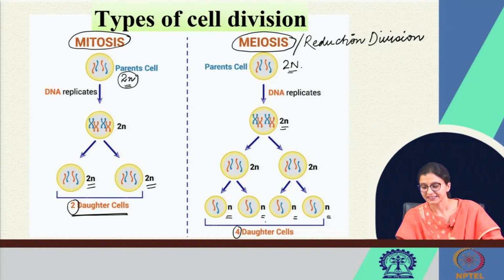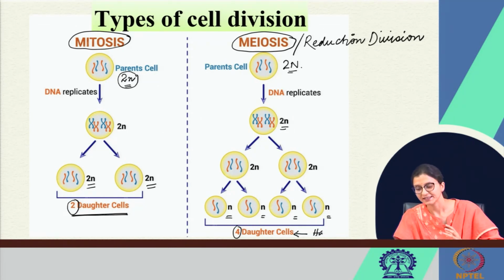Here each of the cells has less chromatin or less nuclear material. The daughter cells are haploid. From diploid cells, they are forming haploid cells. So, this is a reduction division.